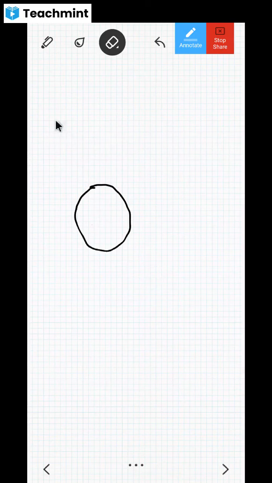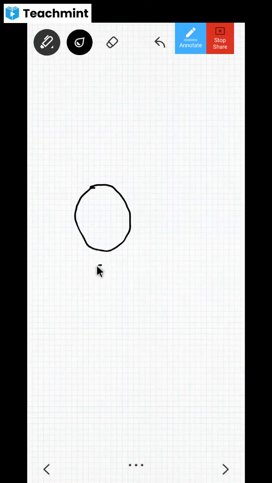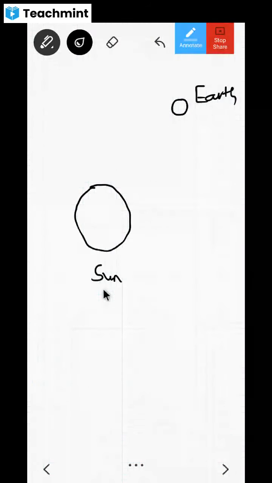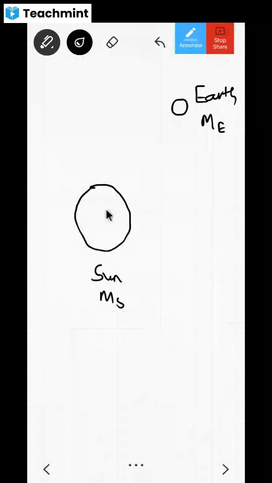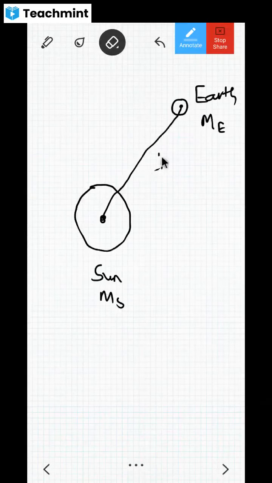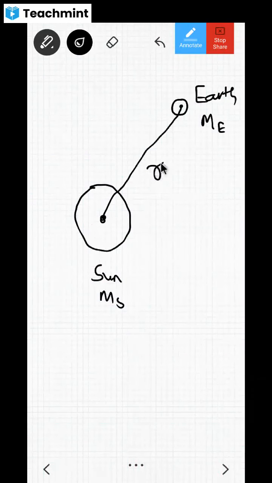So we just write like this: this is the sun, and here is the earth. We are going to represent this mass as ms and this mass as me. Now between them there is some distance d, or you can write r also, it is your choice. So this distance is r, right?